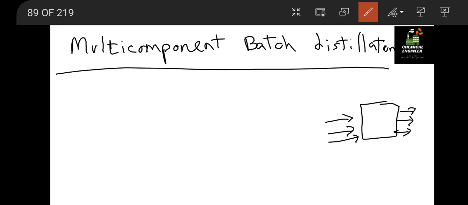So we have a general formula for when many components are there.